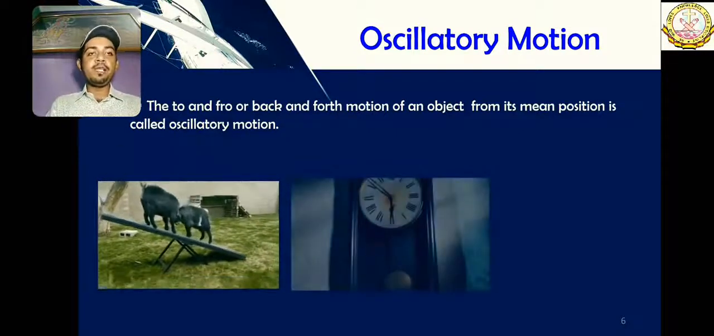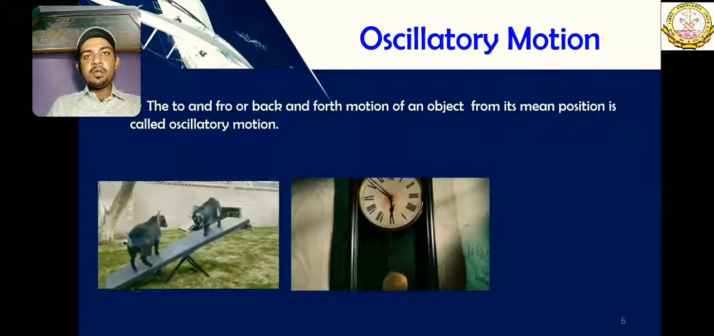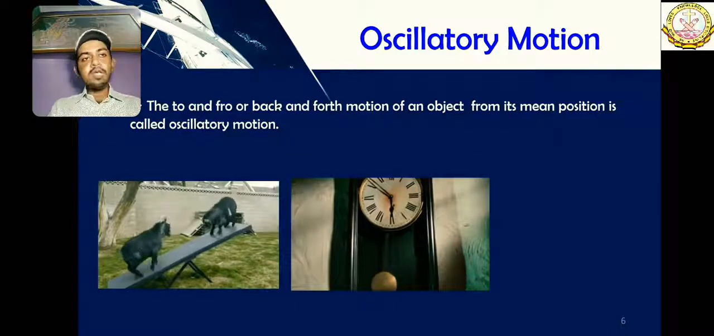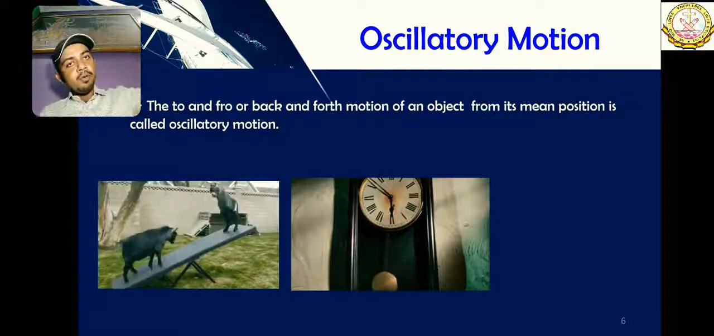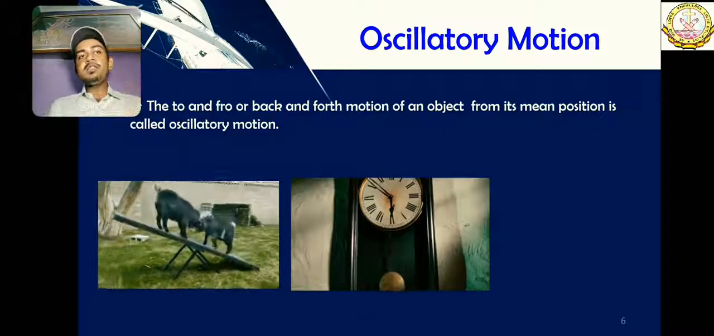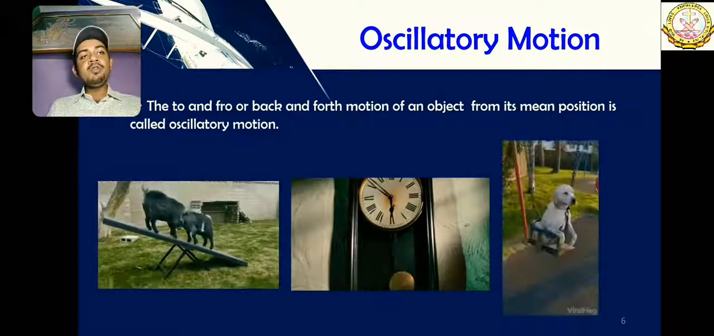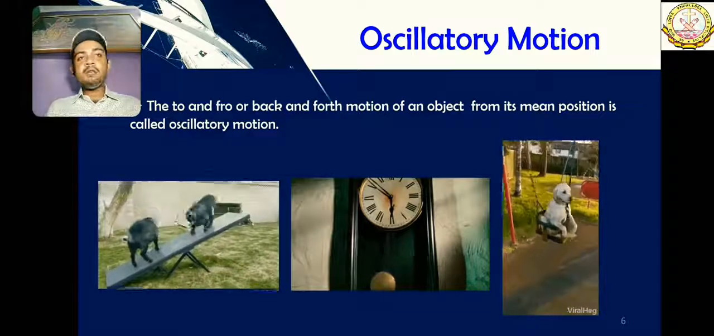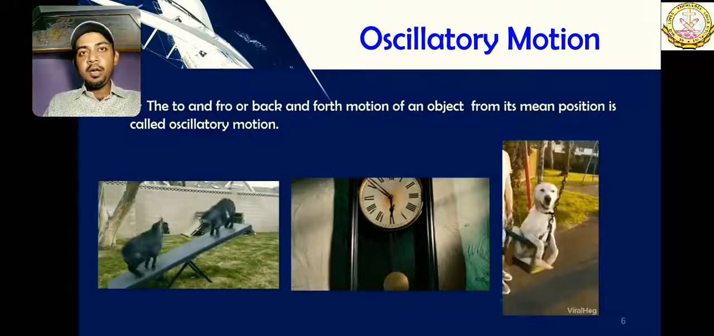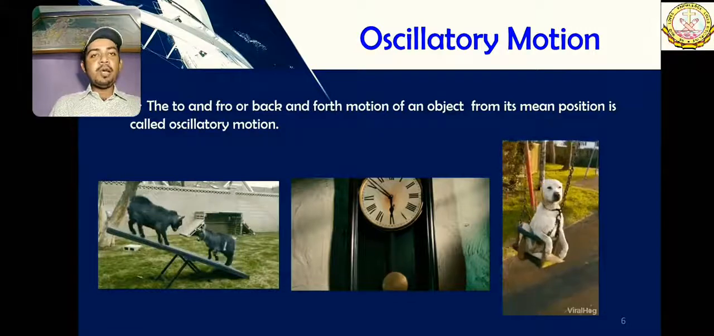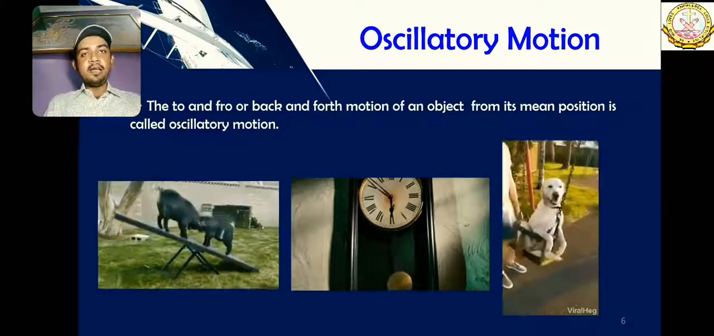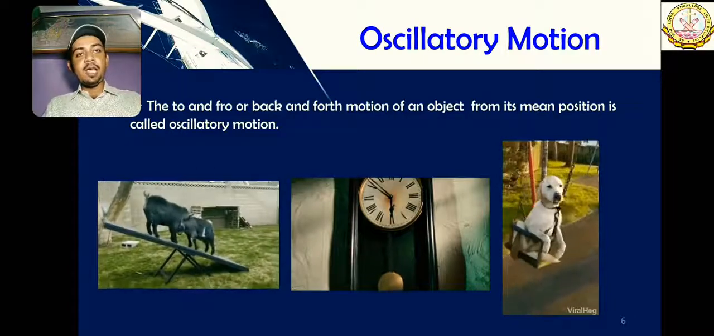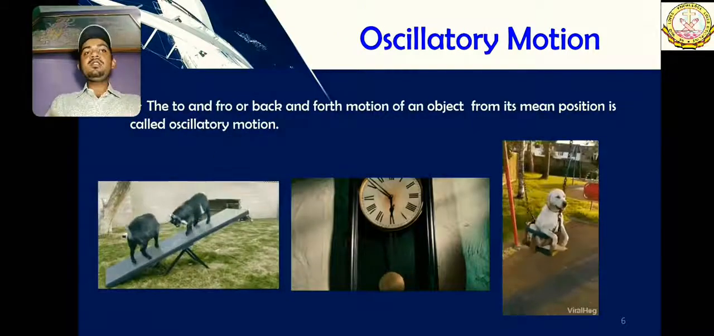Let's see a few more examples. The pendulum of a clock is also a type of oscillatory motion. It is not going anywhere, but it is moving simply to and fro, to and fro. Here is one more gentle doggy, also showing a very cute example of oscillatory motion. I hope you are enjoying this class, because these are really interesting types of motion. I am enjoying it very much, and I am sure you must be enjoying it too. So this was the third type, oscillatory motion.